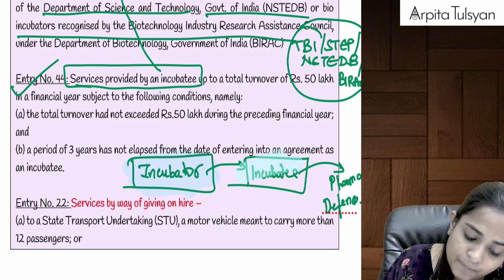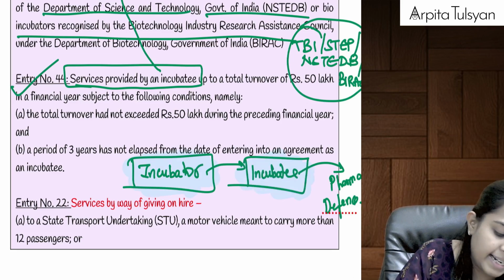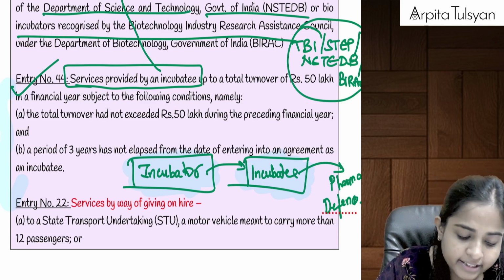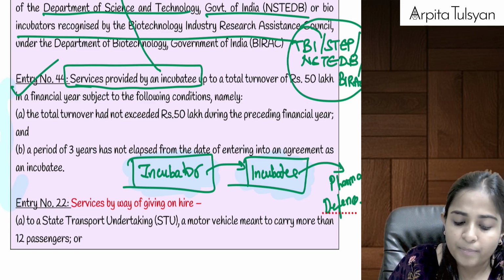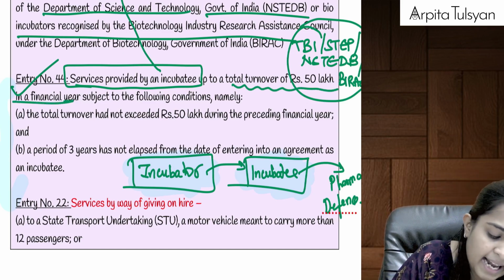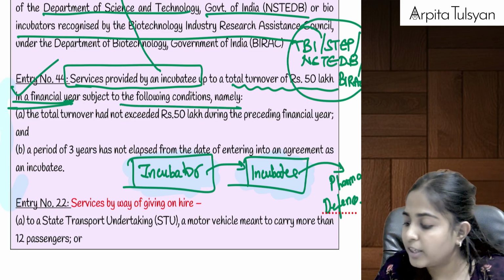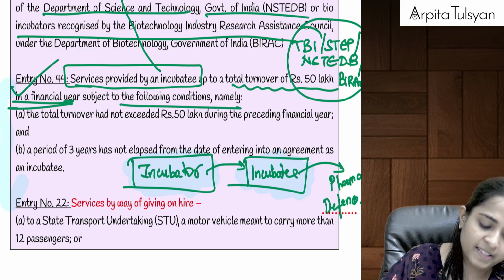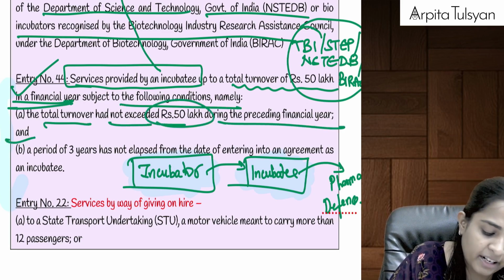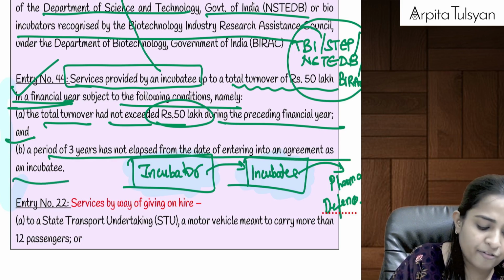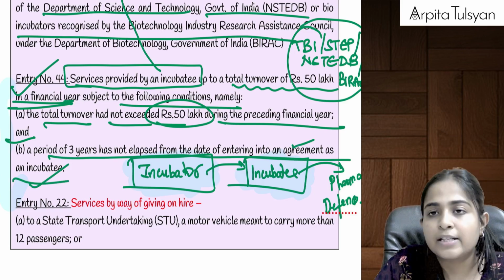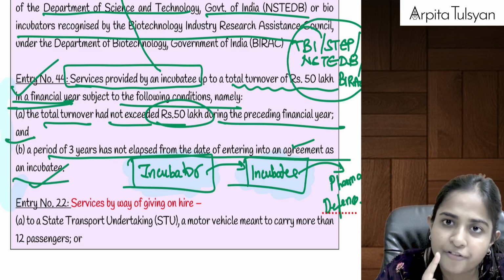Any services provided by incubatee are conditionally exempted. What is the condition? Let's try to understand that. Services provided by incubatee are exempt only till the time the total turnover is 50 lakhs in a financial year, subject to the following conditions: the total turnover has not exceeded 50 lakhs during the preceding financial year, and 3 years have not elapsed from the date of entering into an agreement as incubatee. So basically the exemption is available only for the first 3 years.